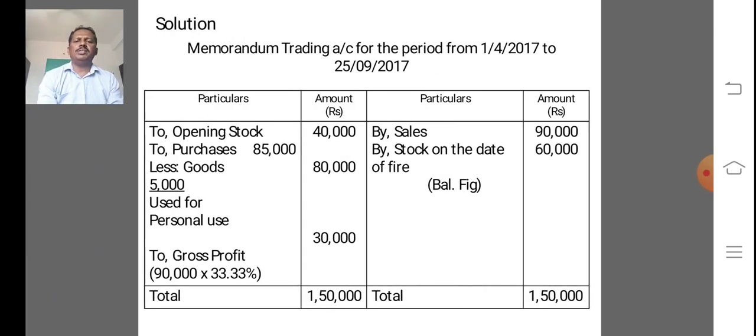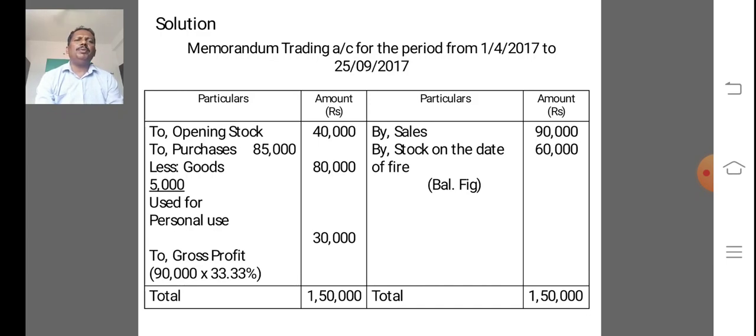Based on this information given by Aditya, we prepare the third step. In every fire insurance claim there are 5 steps, but in this problem we need not prepare step number 1 and 2. Step number 3 is to prepare the memorandum trading account to ascertain the closing stock on the date of fire.